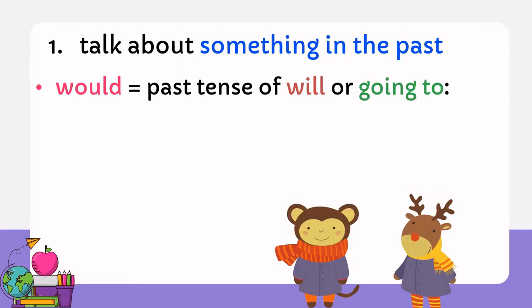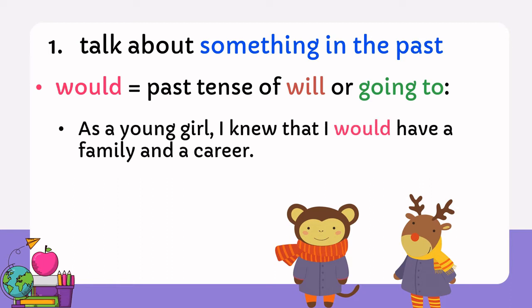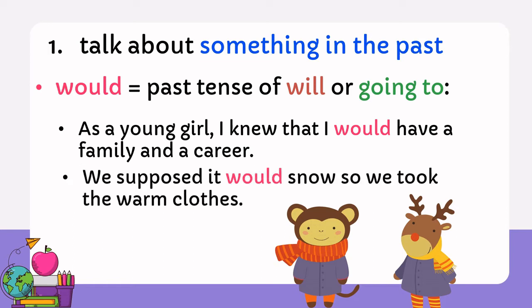Talk about something in the past, so we use would as the past tense of will or going to. Let's see. As a young girl, I knew that I would have a family and a career. We supposed it would snow, so we took the warm clothes.